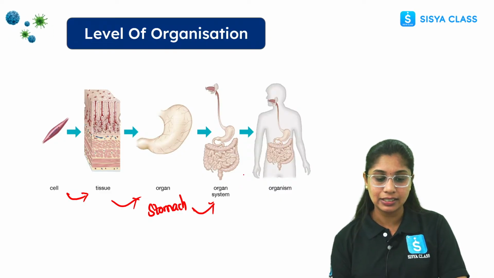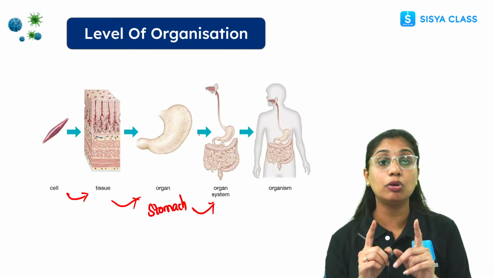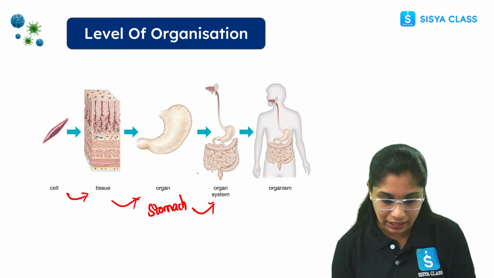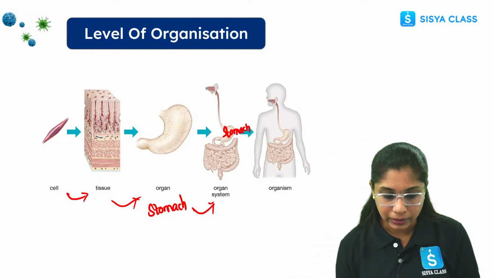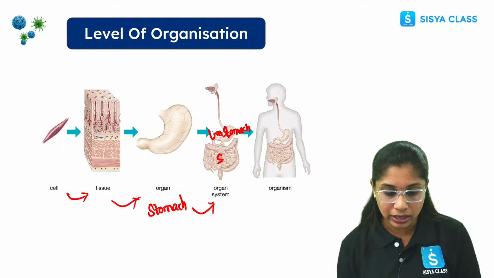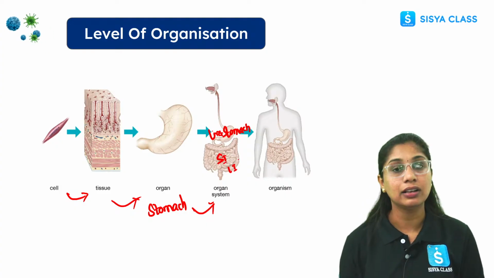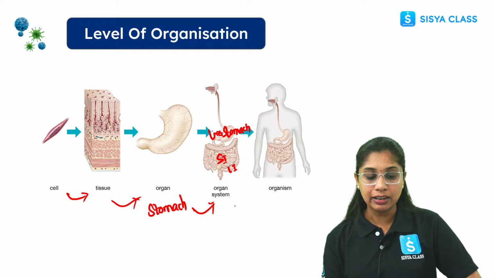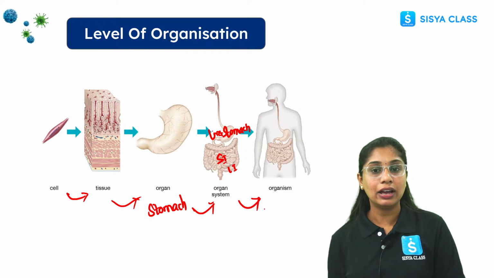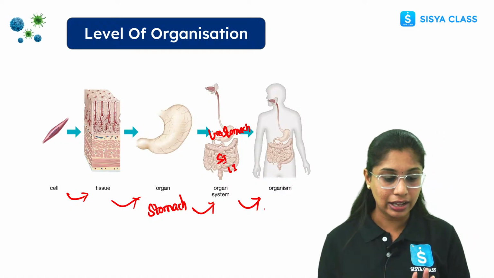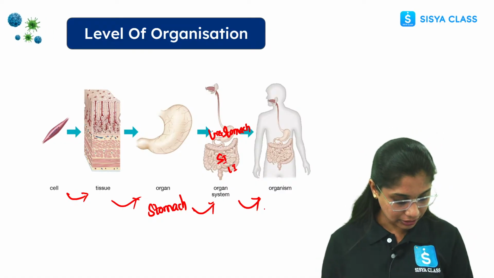Here we have the digestive system. If you see here, I told you it's a group of organs. So here we have the stomach, then we would have the liver, small intestine, large intestine, and so on, right? Then a group of organ systems forms the entire organism. So I hope everything is clear till now. Levels of organization is clear, everyone.